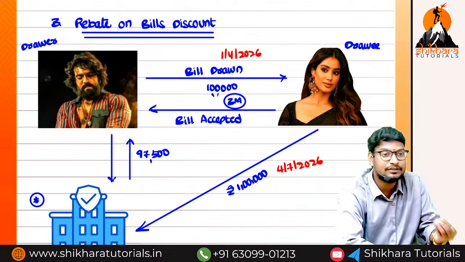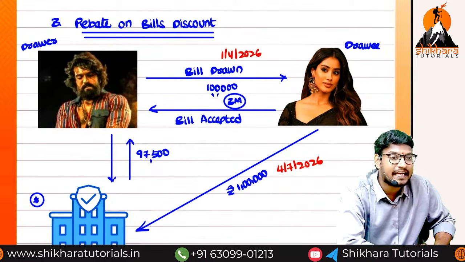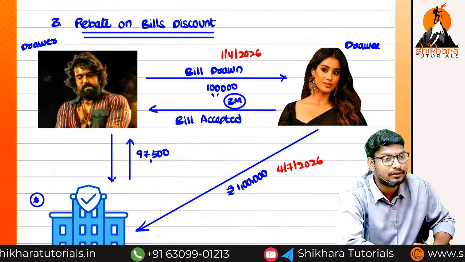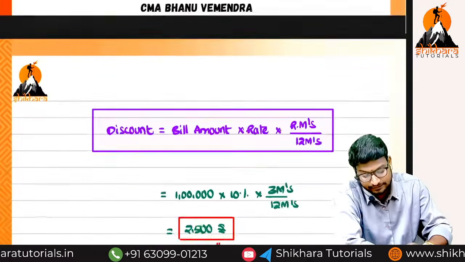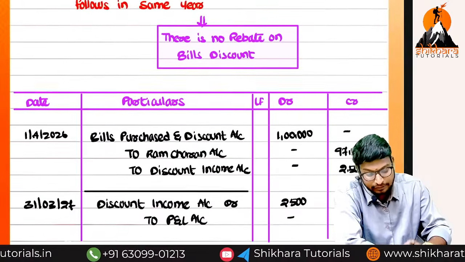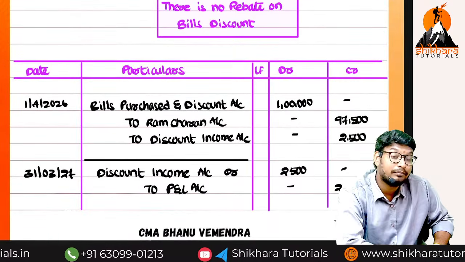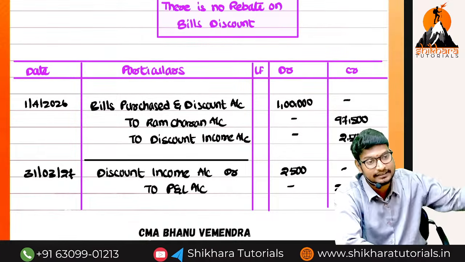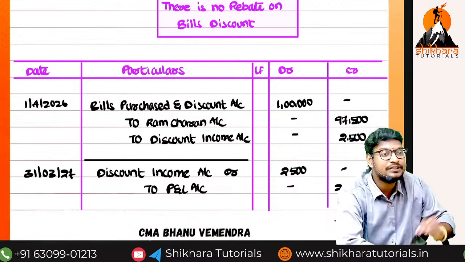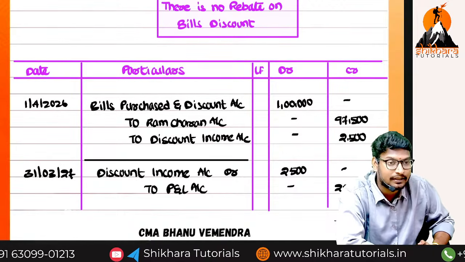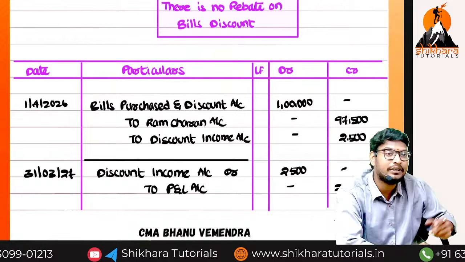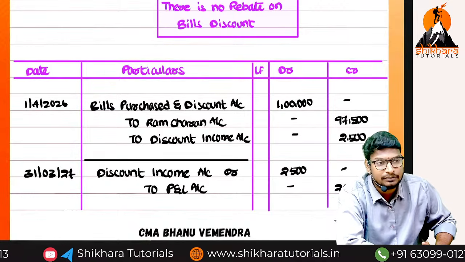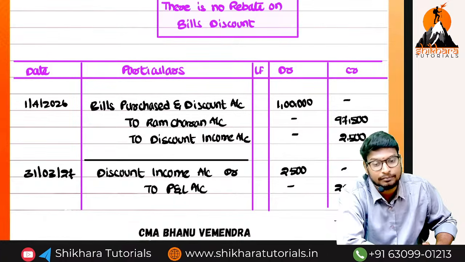Sir, if you receive the income, what is the entry? Cash or bank account debited to income account. But here the entry is: Bills purchased and discounted account debited to bill discount income account. But at the end of the year, we know that some of the income belongs to which year? Next year. So we are reducing the income and transferring it to which account? Rebate on bill discount account. So what is the entry? Discount income account debited to rebate on bill discount account.